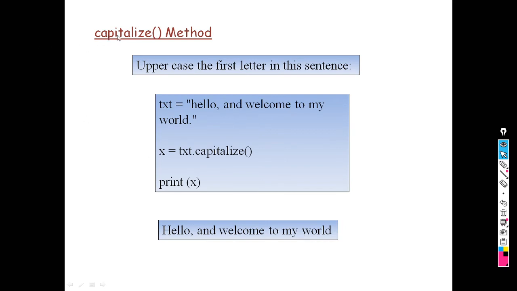Then next one, these are the methods. First one, capitalize method is there. So uppercase the first letter in this sentence. So if we want to print the data with the first character in uppercase, we can use here capitalize function. Look here, capitalize method. So text is hello and welcome to my world. When we write like this, x is equal to txt dot capitalize.